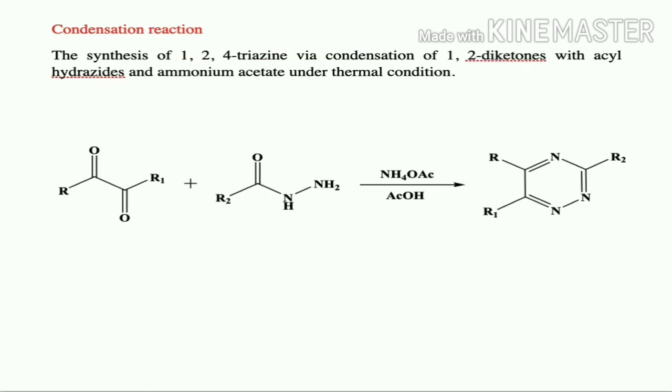Next is condensation reactions. How are condensation reactions useful in the preparation of 1,2,4 triazines? We will see now. The synthesis of 1,2,4-triazine via condensation of 1,2-diketones with acyl hydrazides and ammonium acetate under thermal conditions leads to the formation of 1,2,4-triazine. It is a simple three-component reaction where 1,2-diketone, acyl hydrazide and ammonium acetate undergo condensation reaction under thermal conditions to form 1,2,4-triazine derivatives. So this is by condensation reaction.